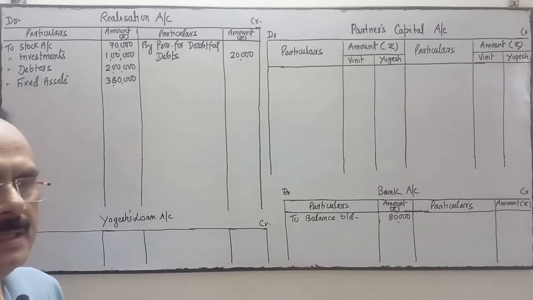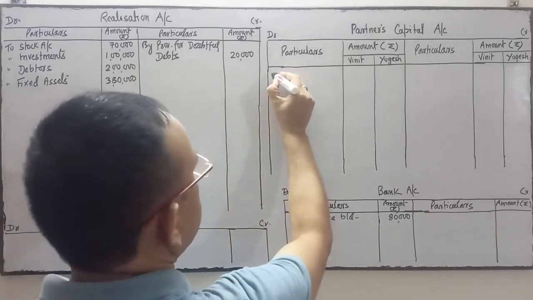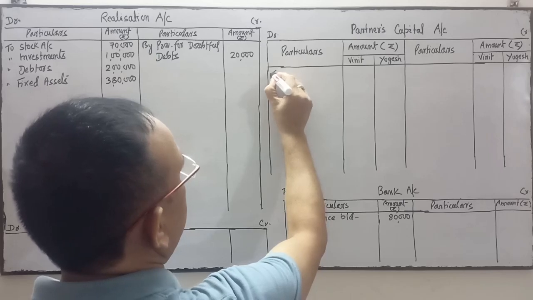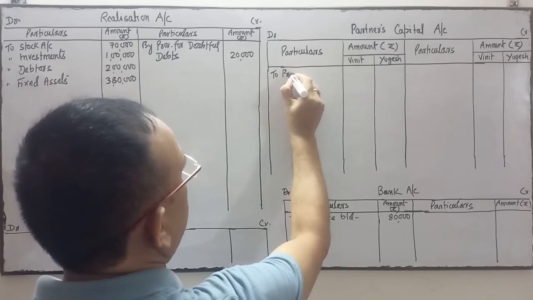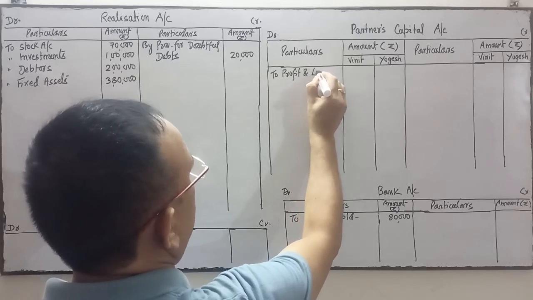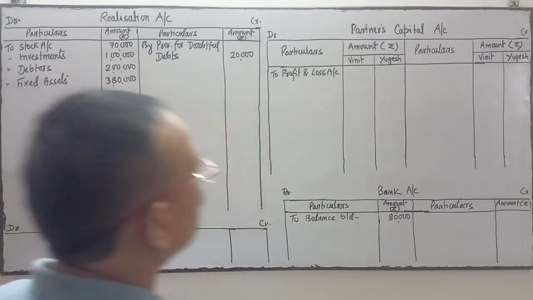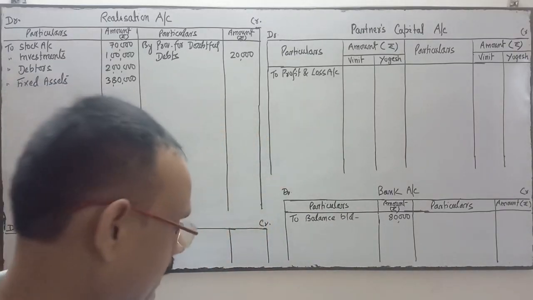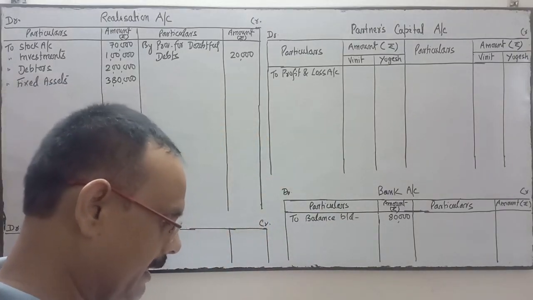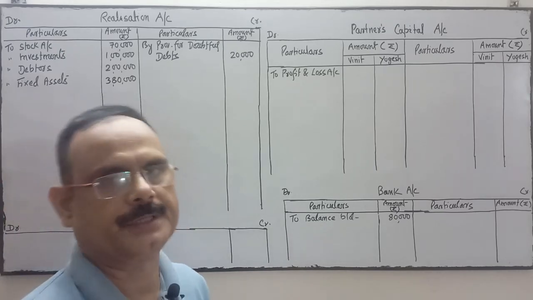Debit balance means it's a loss. So the loss will be transferred to partners' capital account in the debit side, to profit and loss account, so that this loss will be borne by the partners in their profit sharing ratio. In this question, the profit sharing ratio is not mentioned.